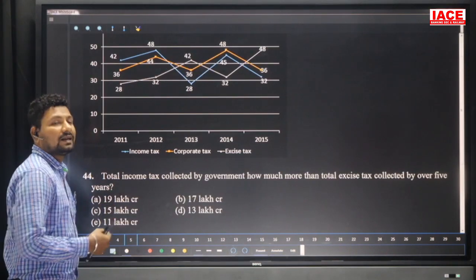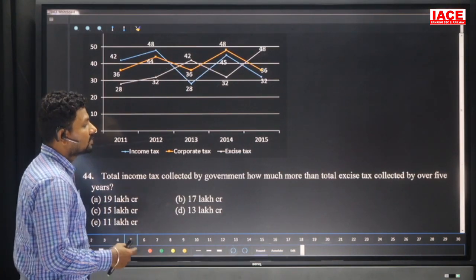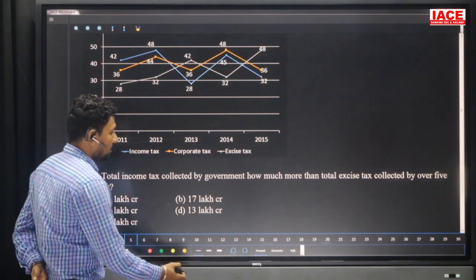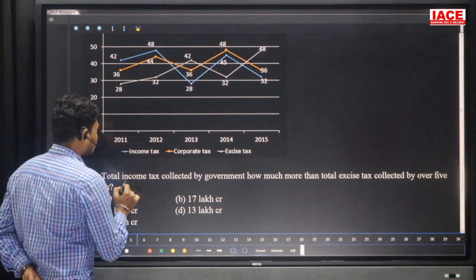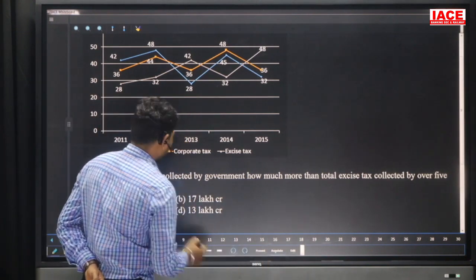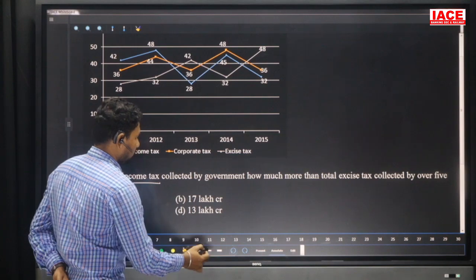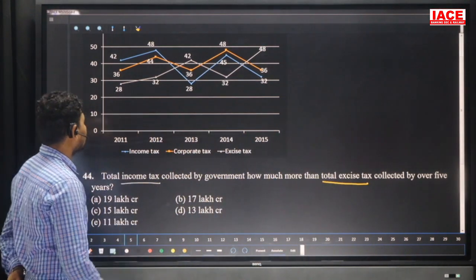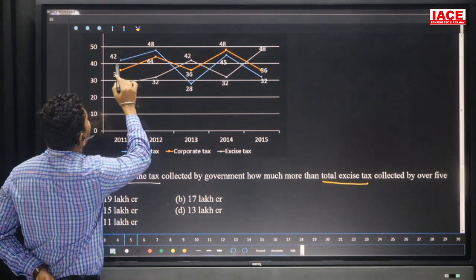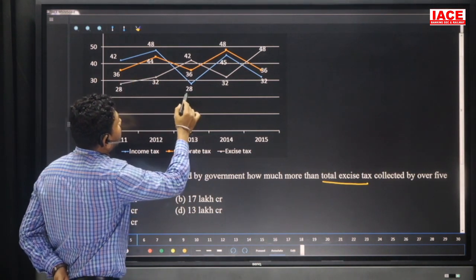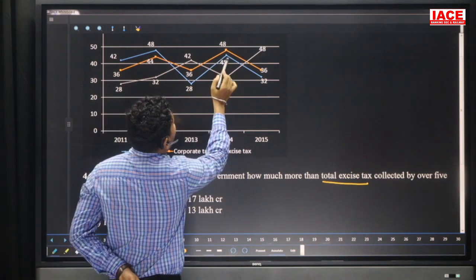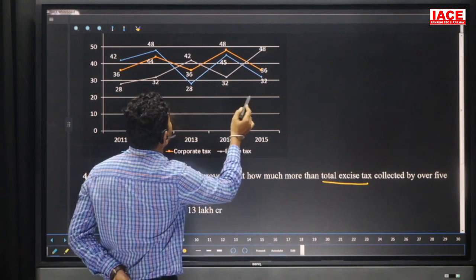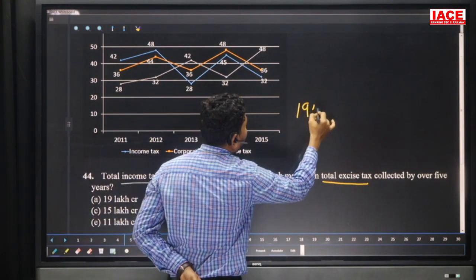44th question. Total income tax collected by the government is how much more than the total excise tax collected over the 5 years? Over the 5 years, we require the total income tax and total excise tax. Income tax value is the blue line. 42 plus 48 is 90, 90 plus 28 is 118, 118 plus 45 plus 32 is 77, 77 plus 118 is equal to 195.